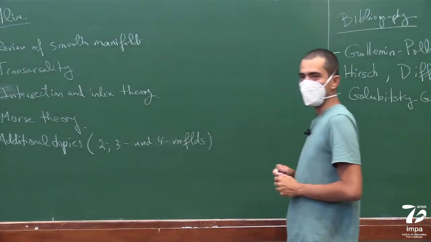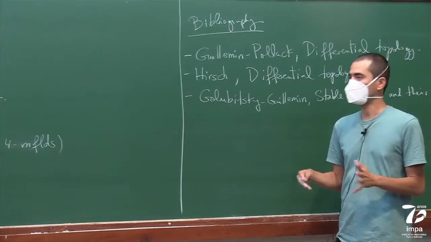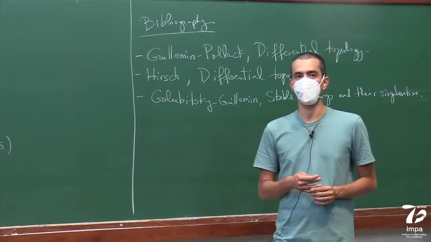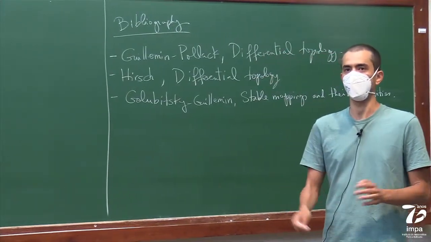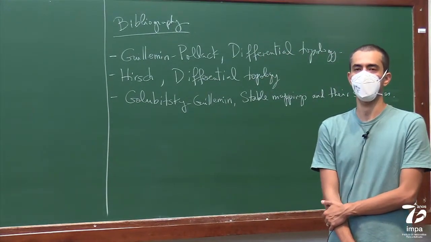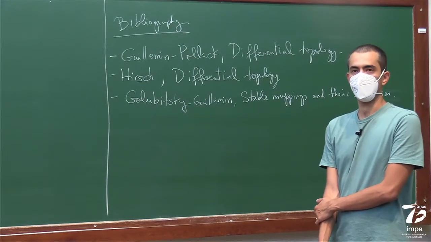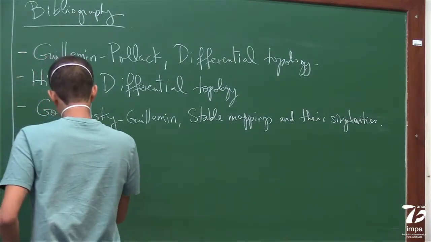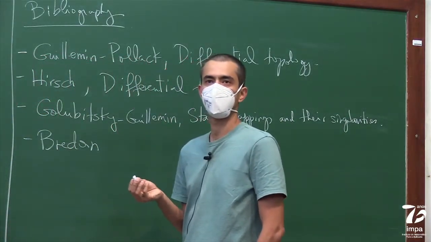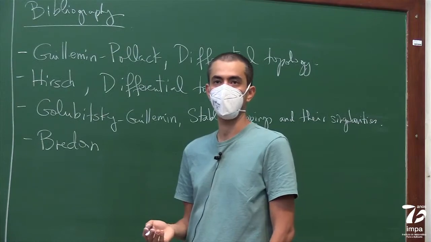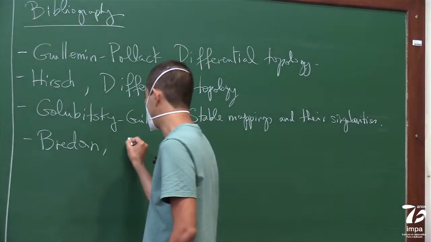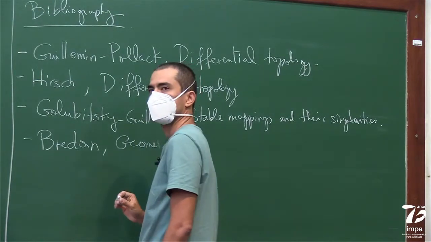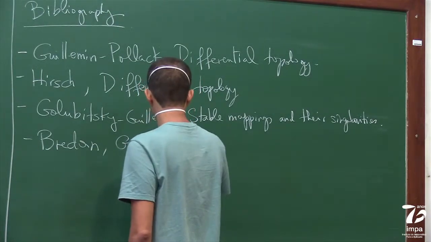And for Morse theory especially, I'm going to say a bunch of things that are not in any of these books. A collection of things that I've learned in other books. I can write other references later if people are interested. There's always a book that I like a lot. It's more of an algebraic topology book, but there are some things that are relevant in there, which is the book by Bredon. It's called Geometry and Topology, I think.